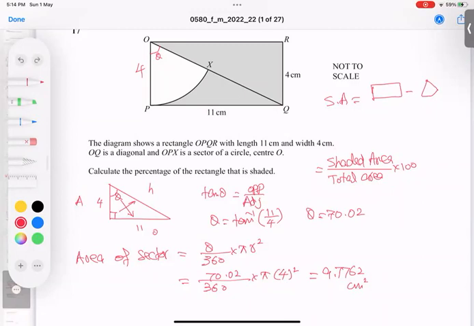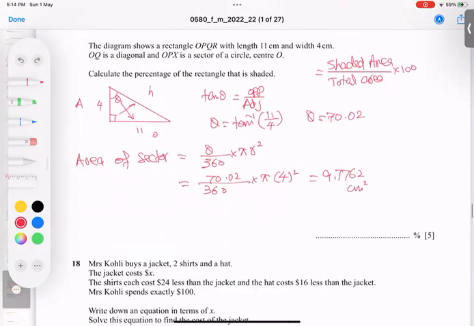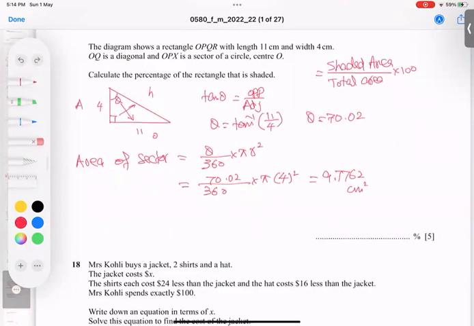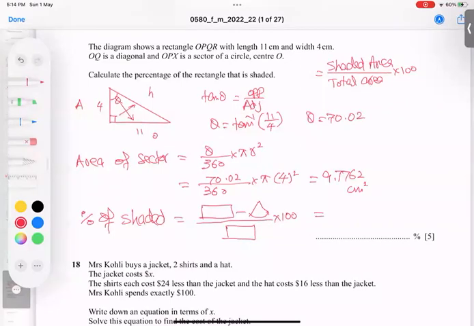We are looking for the percentage. So how to find the percentage of the shaded part? The plan is rectangle minus sector, by rectangle, into 100. This is the plan of action.